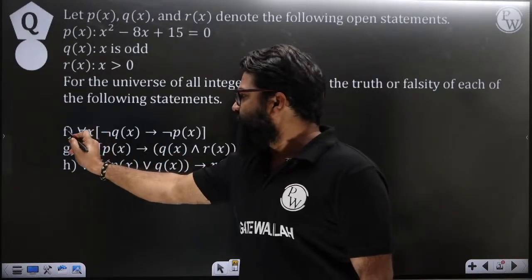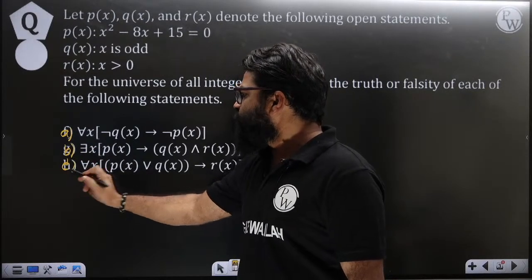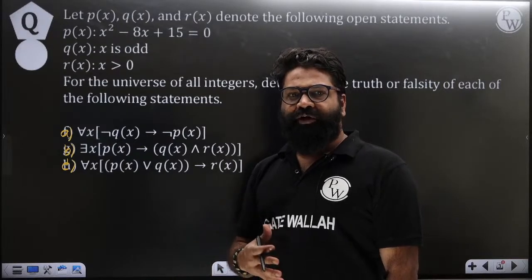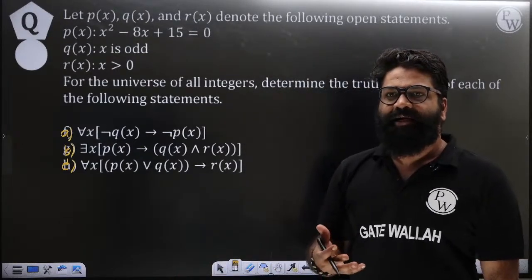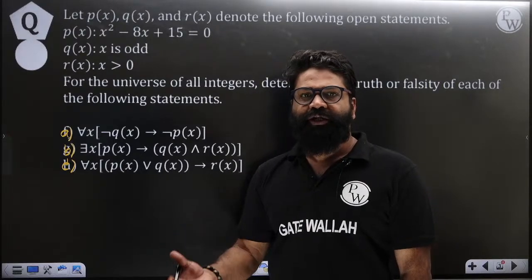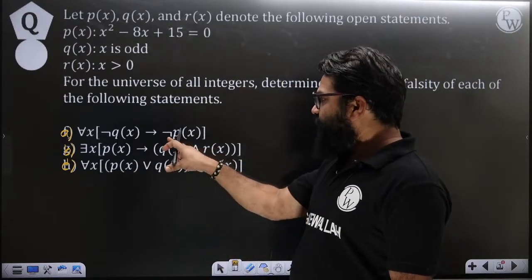So basically this is A, B and C. You have to find out which one is going to be true and which is going to be false. This is the question. What we have to understand is that this is a revision through a question. First we will try to understand the question and then we will do the revision. See, here we have the first question.